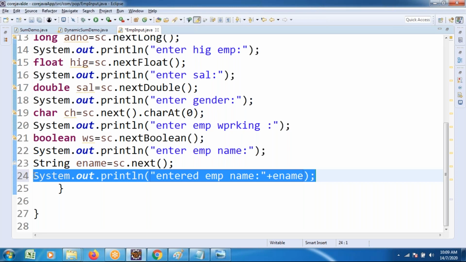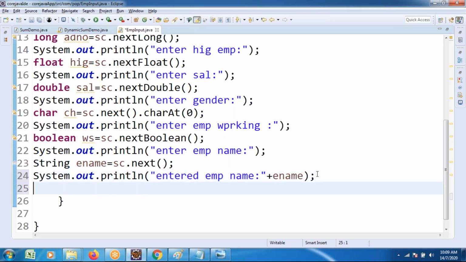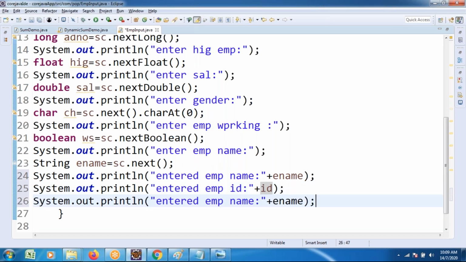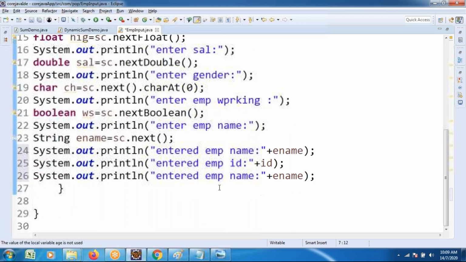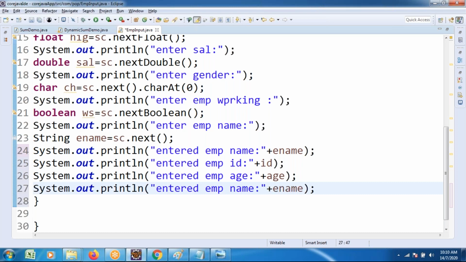First, I want to print the name of the employee. Then I want to print the ID of the employee, emp ID. The ID of the employee, what I did? ID. Print all the fields, whatever I have taken. I have taken the age, PIN number, entered employee age. Age I want to take. PIN number I want to take. PIN number.